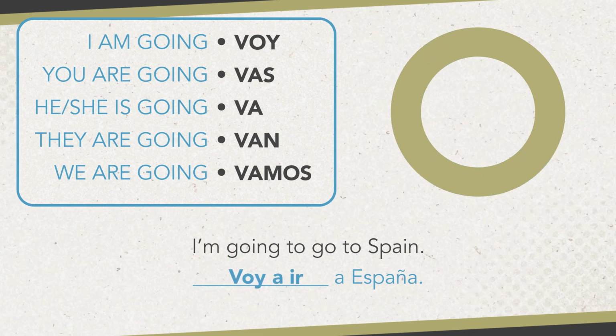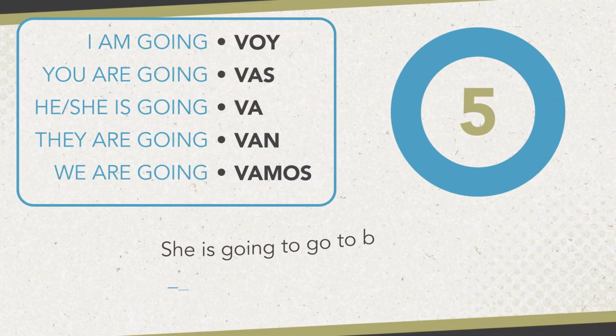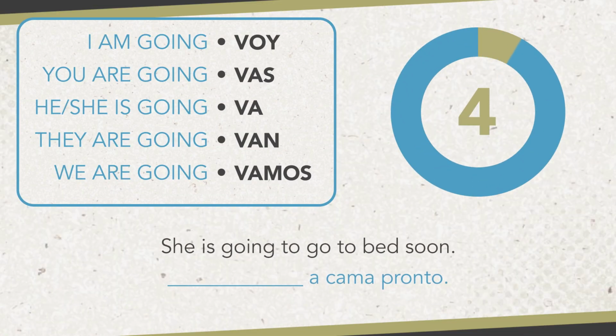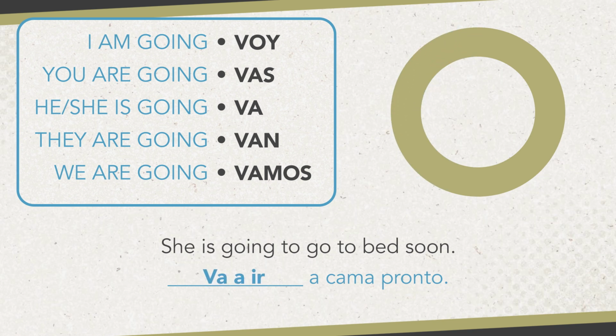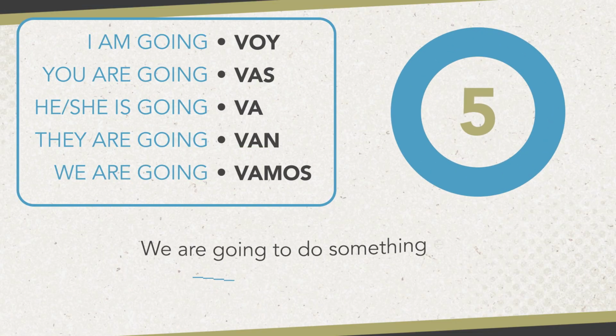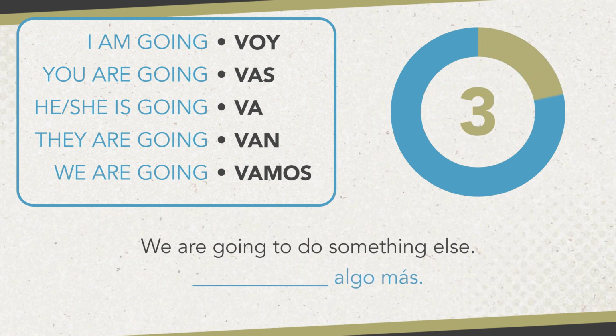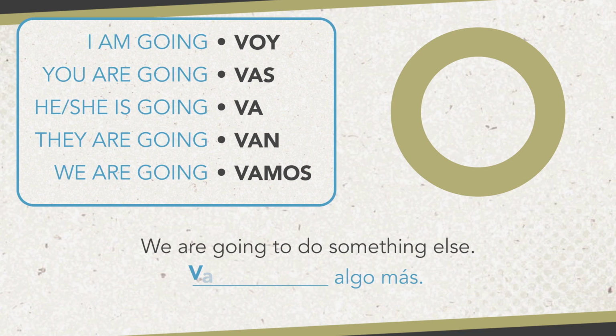Voy a ir a España. She is going to go to bed soon. Va a ir a cama pronto. We are going to do something else. Vamos a hacer algo más.